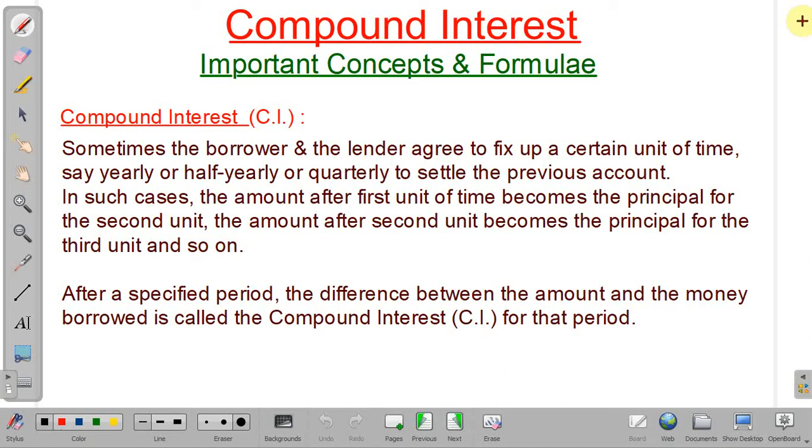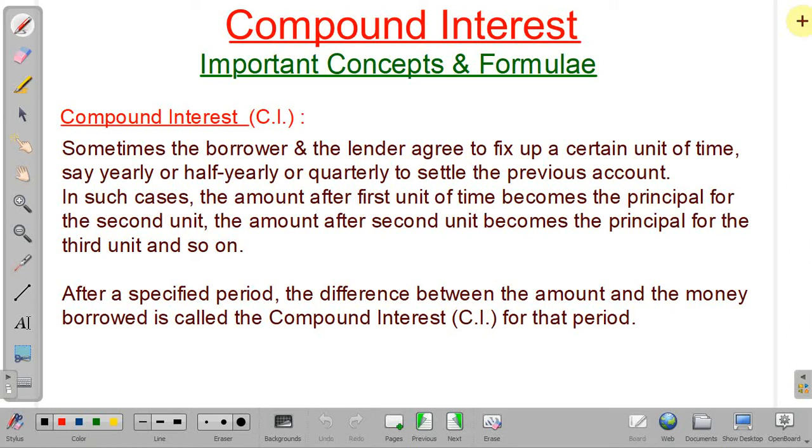In this, the borrower and the lender agree to fix a certain period of time or certain unit of time, say yearly or half yearly or maybe quarterly, to settle the previous account. The interest accrued is added to the principal and it becomes the amount for the first unit of time, but that amount will be treated as principal for the second unit.